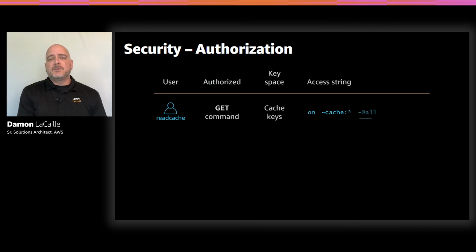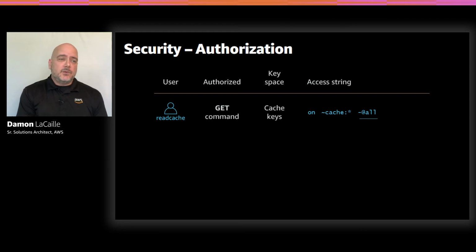And next, we are explicitly saying that to begin with, we want to remove all commands from this user. When we list the commands in the access string, a minus means deny and a plus means allow. The @all keyword is actually an alias for all commands, so we don't have to specify all of the commands individually. And there are also categories of commands that you can use here too, and those are all prefixed with the @ character. So if you see an alias, it means there are really just a bunch of different commands behind it, and that alias just makes it easier to set up.